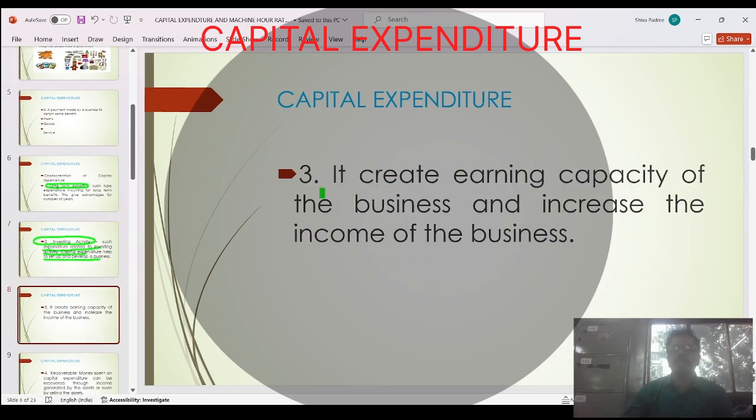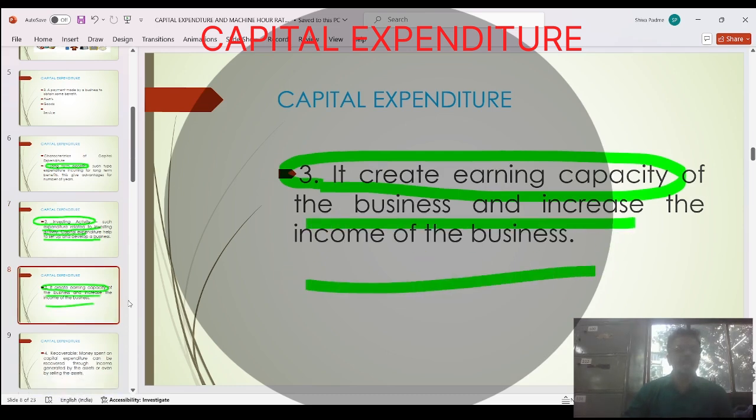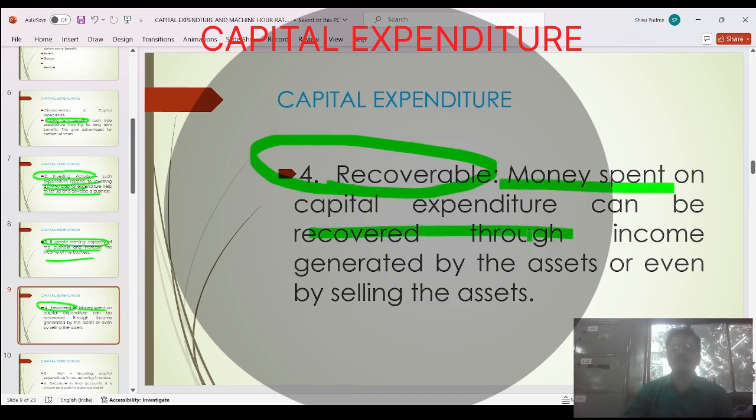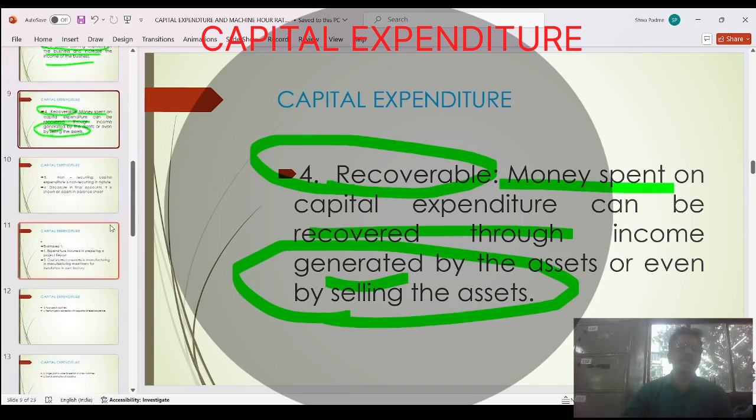After that, it creates the earning capacity of the business. That means it increases the capacity of the business. Therefore you are making the expenditure, and that's called capital expenditure. After that, recovery. Whenever you make capital expenditure, it is going to be recovered within coming years. Money spent on capital expenditure can be recovered through the income generated by the asset, and even through selling the asset. Sometimes you can sell the asset and get the income. So whatever expense you are making, you are going to recover in coming years.